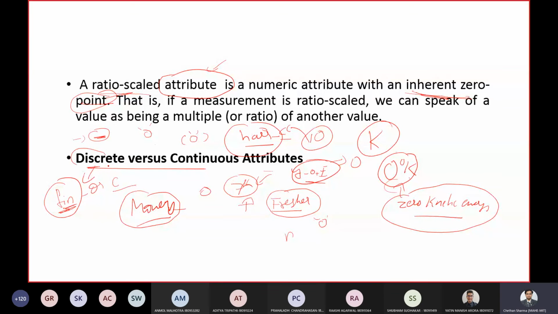And discrete values may or may not be numerical. As I told you, for hair color, 0 might be black, 1 might be brown, 2 might be red, etc. So it can be represented using numerical values also. But it is either finite or countably infinite. For example, age.